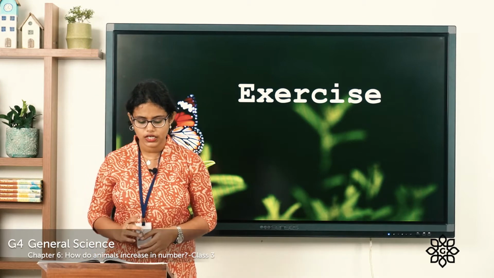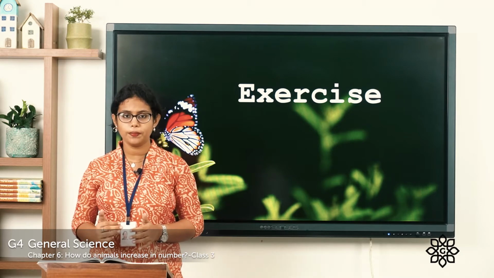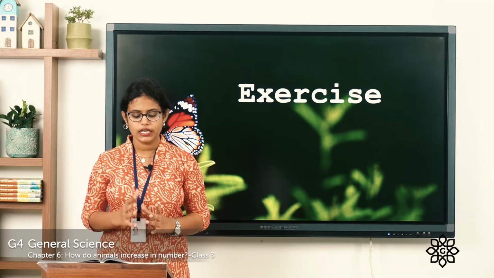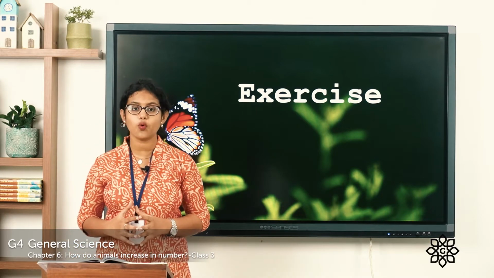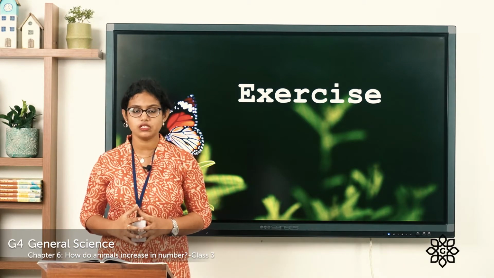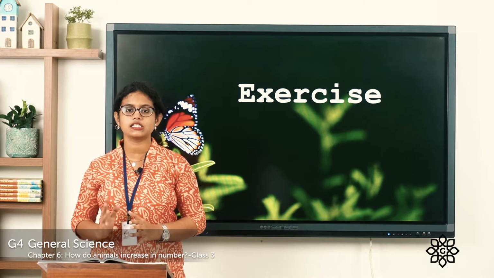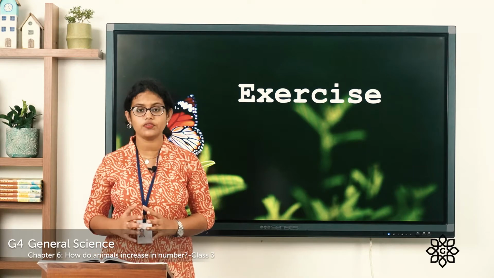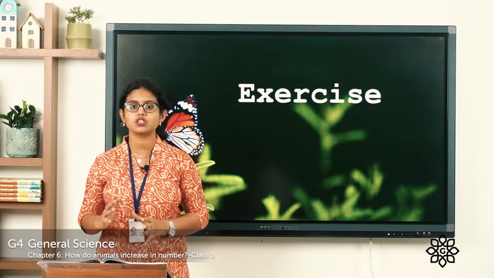The second one, caterpillars develop into adult butterflies, pupae, chicks, tadpoles. The third one, tadpoles breathe through their lungs, skin, tail, gills. And the fourth one, the body of mammals is covered with fat, hair, scales, feathers. And the fifth one, insects give birth to caterpillars, lay eggs, give birth to young ones, do not reproduce.